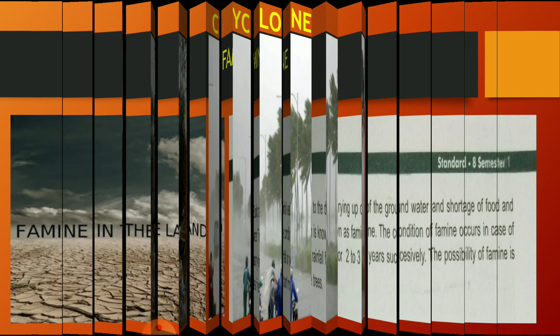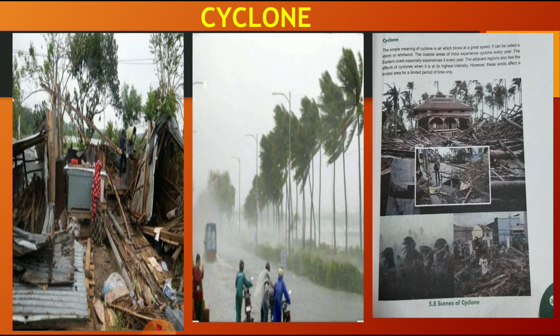Another thing is the cyclone. A cyclone is very destructive, and that is also one of the basic natural disasters. These are the disasters due to the surface of the earth, right? The simple meaning of cyclone is air which blows at a very great speed. It can be called a storm or a whirlwind. The coastal areas of India experience cyclones every year, and recently we have seen cyclone Amphan and cyclone Fani.